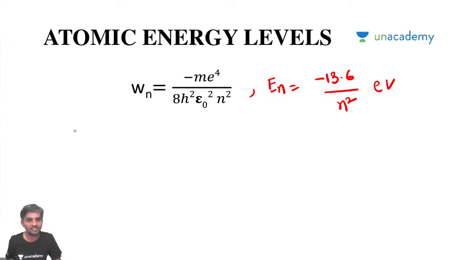So what is the energy level for n is equal to 1? For n is equal to 1, what will be the energy level En, sir? En is going to be, if you substitute it here, simply minus 13.6. What does it mean? It means that